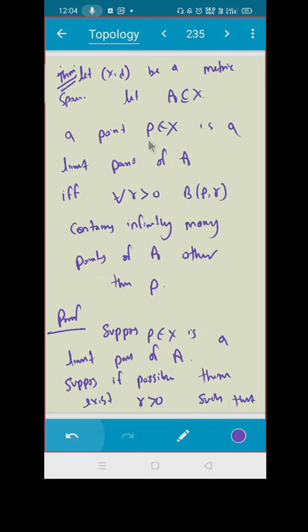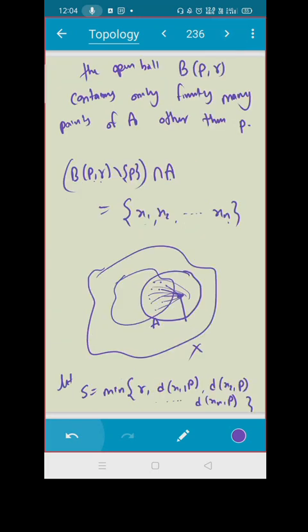If this is true, then the result follows directly. It is the definition only. Is that okay? Do you understand the proof? Yes. Yeah, good.